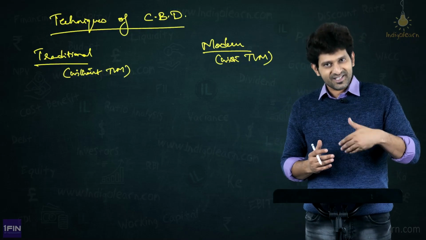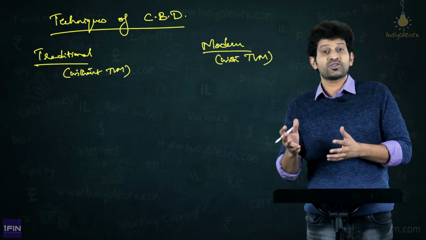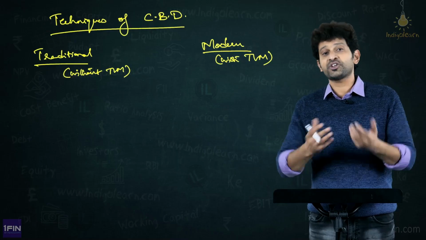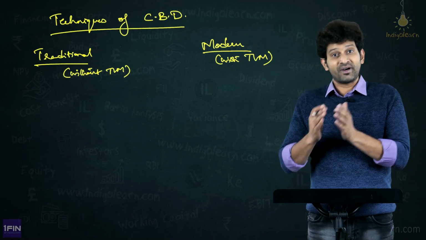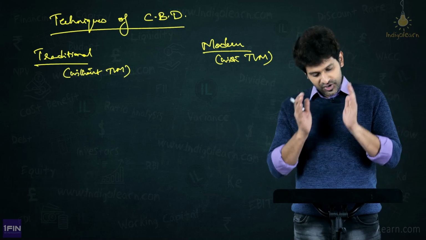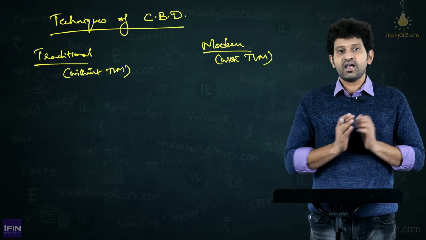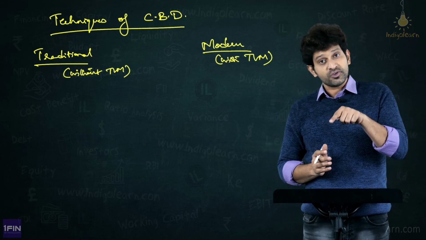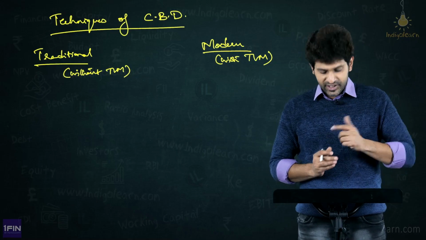Why? As time flies, there are so many factors which will influence, and there is something called inflation, because of which the value of money will decrease if it is kept silent like that. Therefore, there are techniques which consider time value of money and which do not consider time value of money, and those which do not consider time value of money are called traditional techniques. What are they?